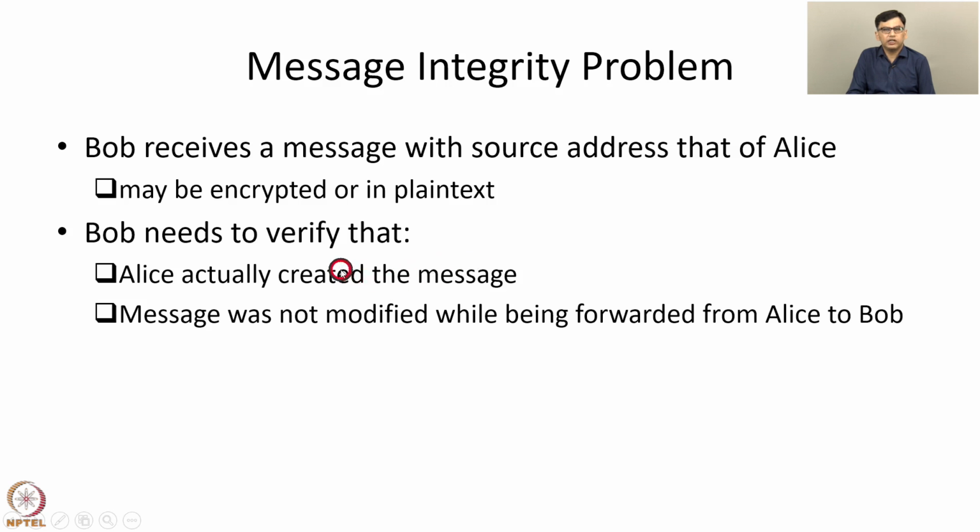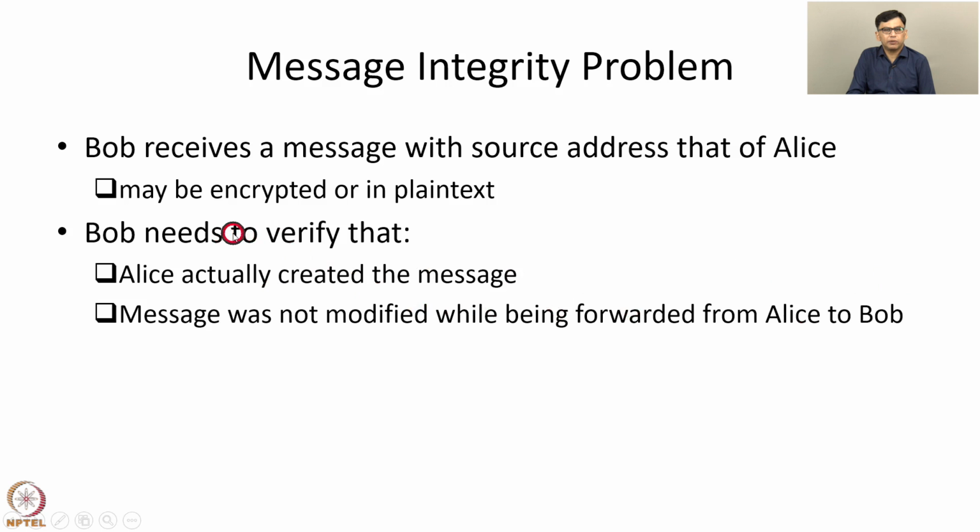The general message integrity problem is the following. Some user Bob receives a message with source address that of Alice. The message might be encrypted or in plain text. Some messages might require encryption, others may not be confidential, they may be sent in plain text. In either case, Bob needs to verify that Alice actually created the message and not someone else pretending to be Alice. Bob also needs to verify that even if Alice actually created the message, it was not modified while being forwarded from Alice to Bob.